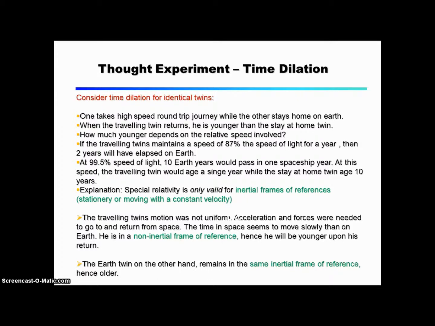Explanation: special relativity is only valid for inertial frames of reference, which are stationary or moving with a constant velocity. The travelling twin's motion was not uniform. Acceleration and forces were needed to go to and from space. Time and space seem to move slower than on Earth. He is in a non-inertial frame of reference, hence he will be younger upon his return. The Earth twin, on the other hand, remains in the same inertial frame of reference, hence older.